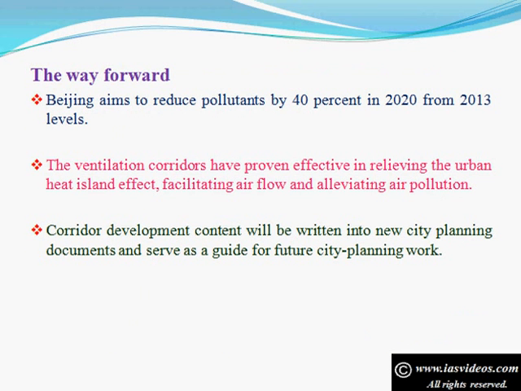The way forward. Beijing aims to reduce pollutants by 40% in 2020 from 2013 levels. The ventilation corridors have proven effective in relieving the urban heat island effect, facilitating airflow and alleviating air pollution. Corridor development content will be written into new city planning documents and serve as a guide for future city planning work.